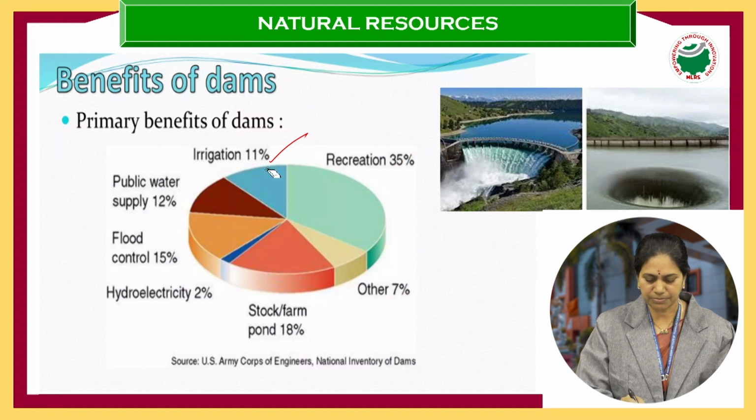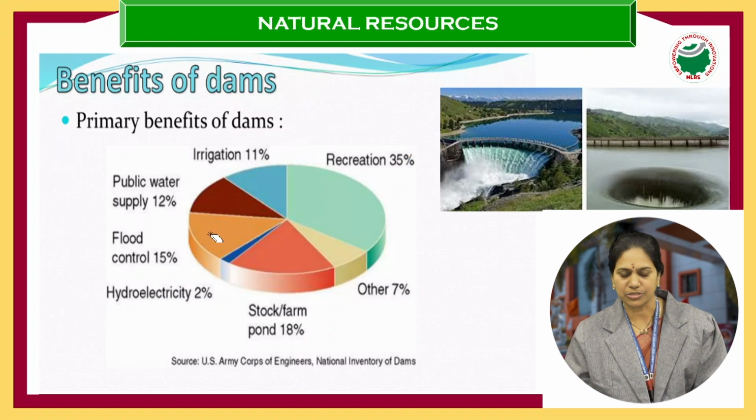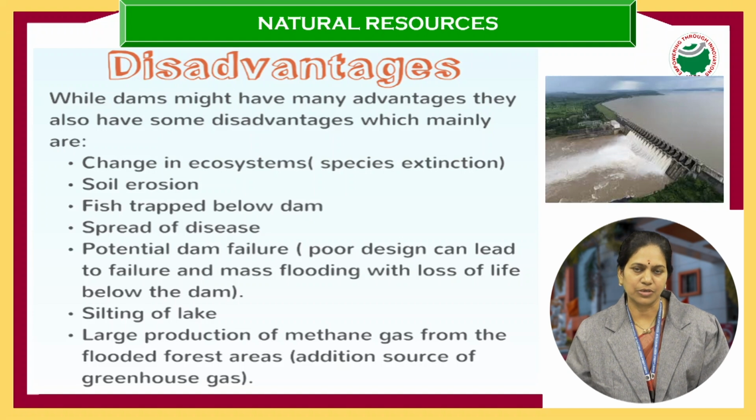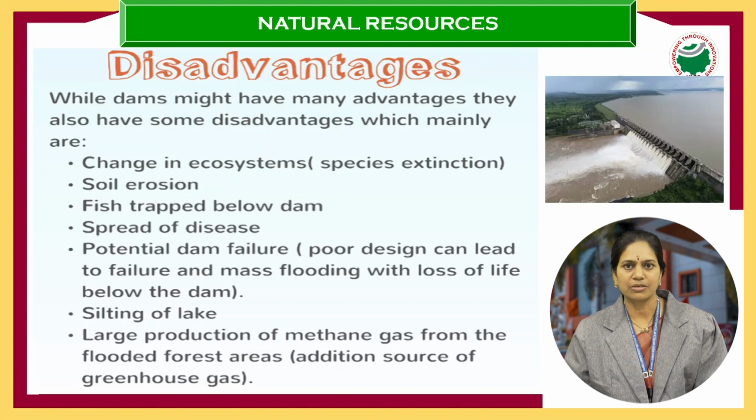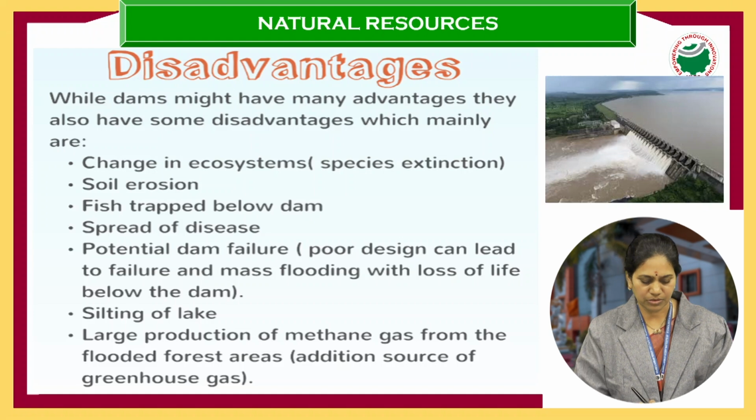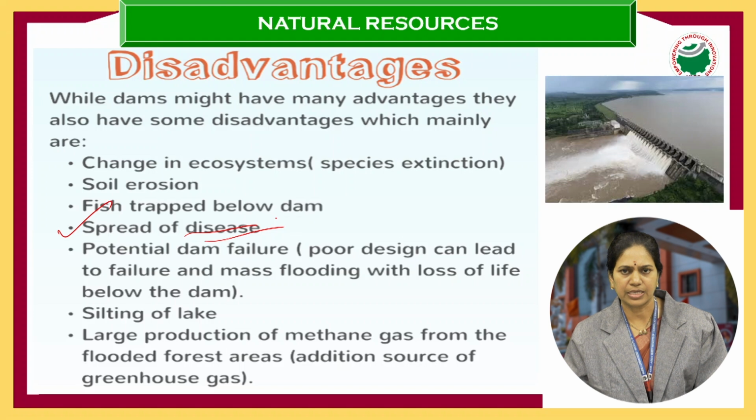Okay, so when there are some merits, there should be some demerits also. So what are the disadvantages? When it is useful in so many aspects, what are the disadvantages of dams? Disadvantages of dams, first one, the change of ecosystem. You're constructing something, you're disturbing the ecosystem. Then there is soil erosion, and spread of diseases, especially since the water is stored for most part of the year, continuously.